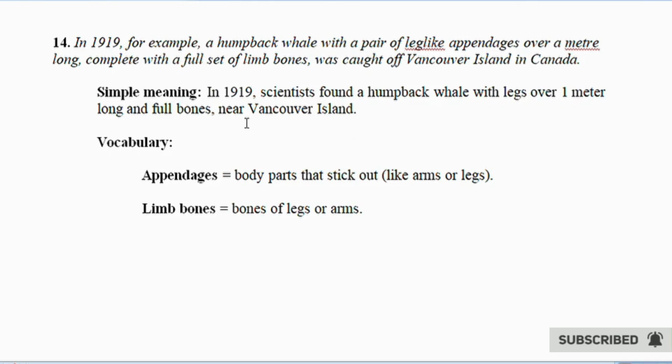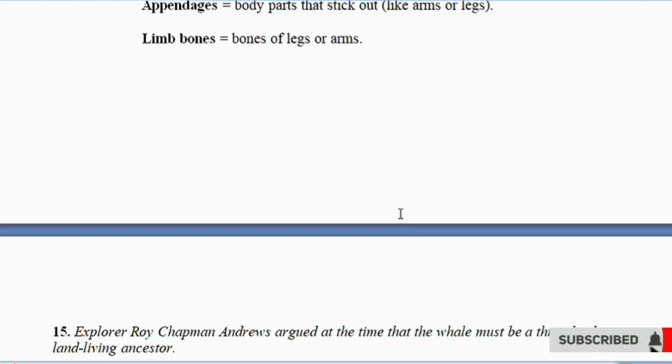Simple meaning: in 1919, scientists found a humpback whale with legs over 1 meter long and full bones, near Vancouver Island. Vocabulary: appendages equals body parts that stick out, like arms or legs. Limb bones equals bones of legs or arms.